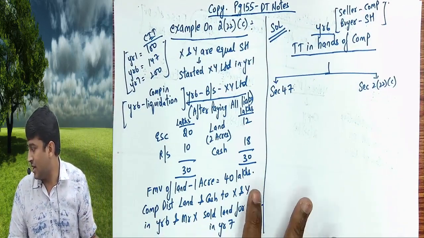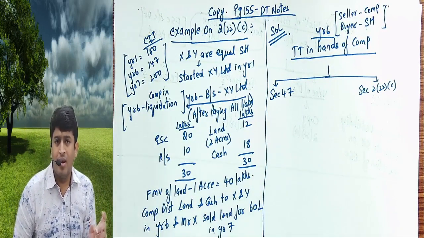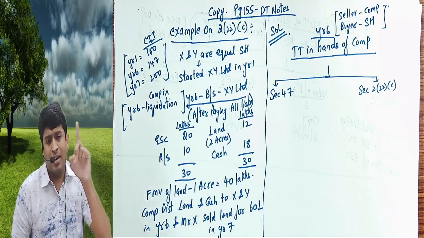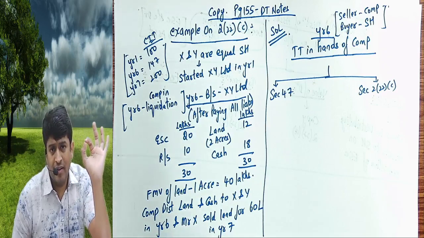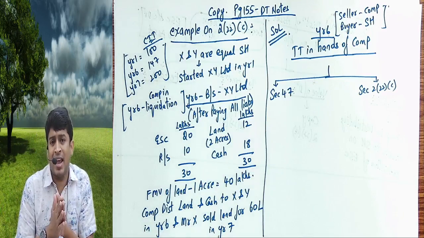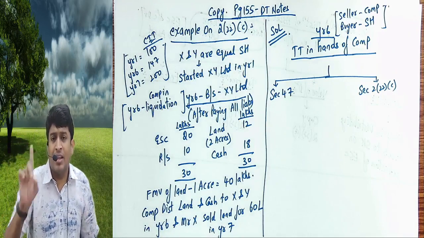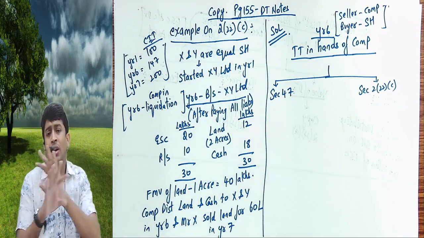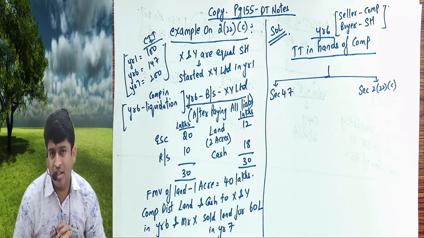Capital gains applies when 2 parties are involved, seller and buyer. Who is selling? Company is selling. Who is buying? Shareholder is buying. So capital gain will apply in the hands of seller or buyer? Seller. But the government clarified that when the company is into liquidation and company is selling the land and its assets to shareholder, capital gain will not apply even though company is the seller, because company has no legal existence right now.